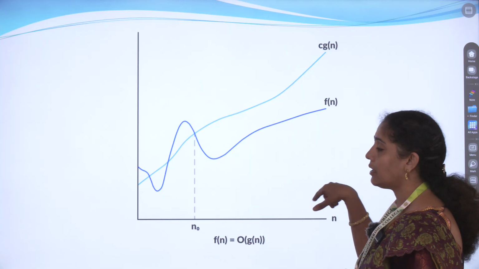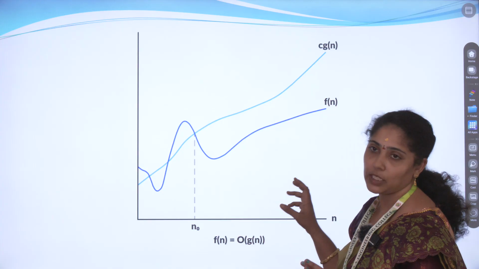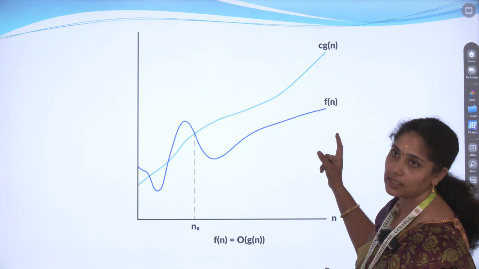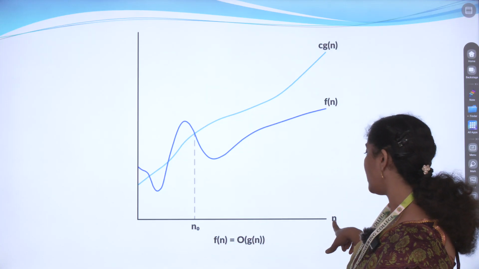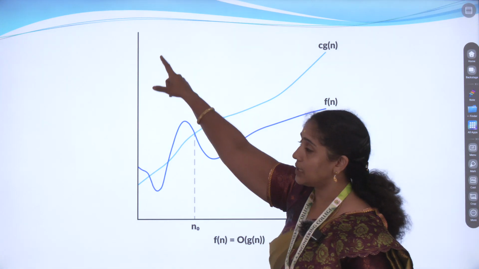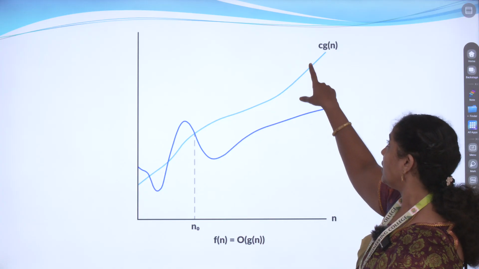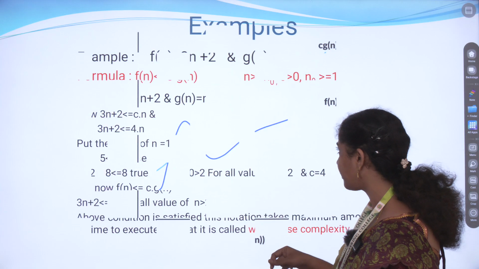Like this way we are getting the answer for all the times the algorithm takes too much time, that is the meaning. Such results we call big O notation. On the x-axis we take n as the number of inputs and this one is the time. So we take how much time the f of n function execution takes, and based on that we are going to calculate.